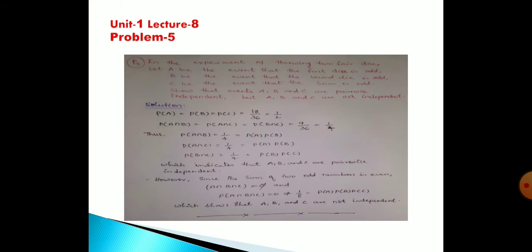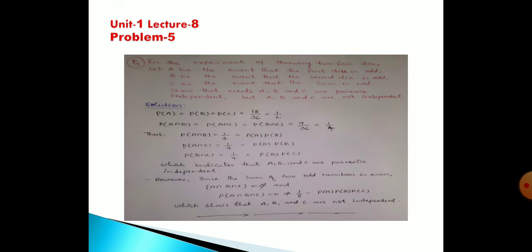However, since the sum of two odd numbers is even, A intersection B intersection C is empty, and probability of A intersection B intersection C is equal to 0, that is not equal to 1 by 8, which is probability of A times probability of B times probability of C, which shows that A, B and C are not independent. You have to understand all those things.